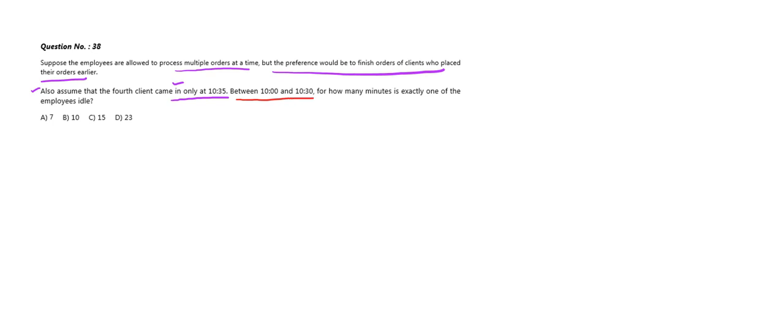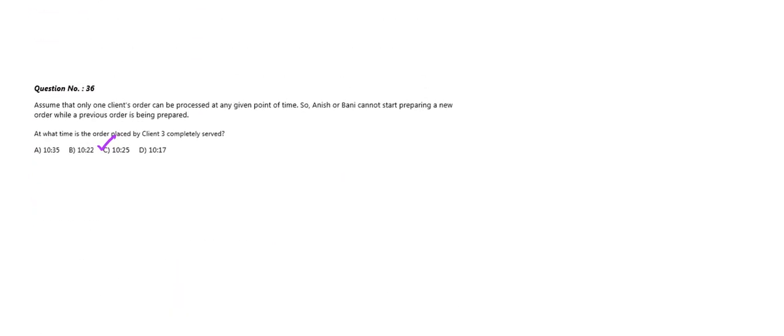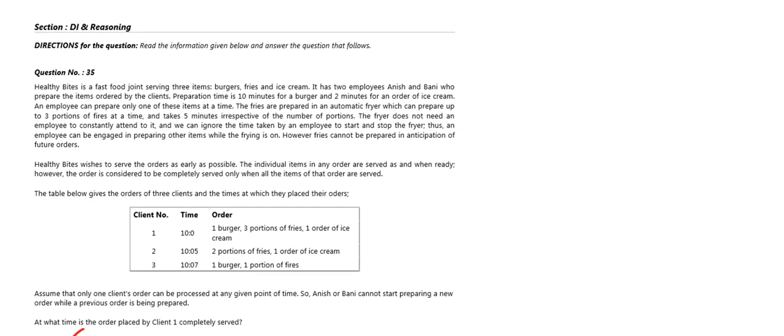So between 10 and 10:30, how many minutes is exactly one of the employees idle? Okay, so we have been given a range here, that is 10 o'clock till 10:30. We have a 30 minute range. In this range, we need to find how many minutes is exactly one of the employees idle. This 'exactly one' is the hotkey here, which says that we need to find when only Anish or only Bani is free, that is idle. So let's check from 10 to 10:30 whether Anish is idle or Bani is idle.